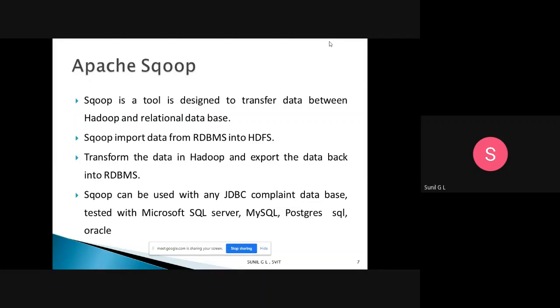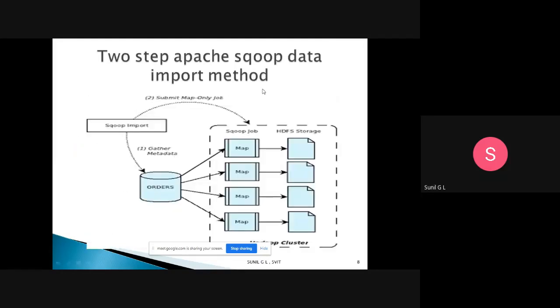So here, how will we import and how will we export the data? This is a very, very important diagram. In exams they will ask how we can export the data from HDFS, or how we import the data to HDFS from a relational database management system. Here we have two steps. This is the RDBMS, and this is the HDFS cluster, which we call the Hadoop cluster.